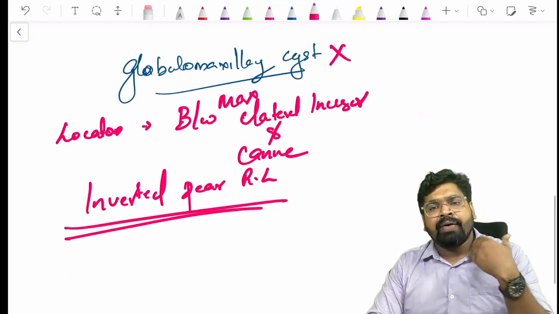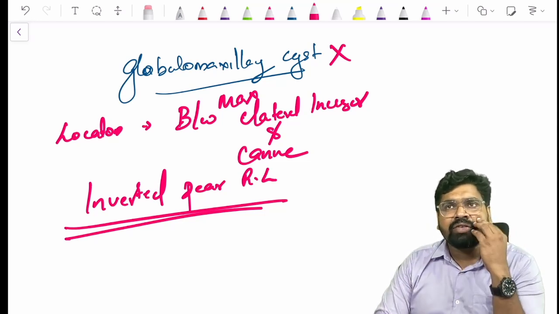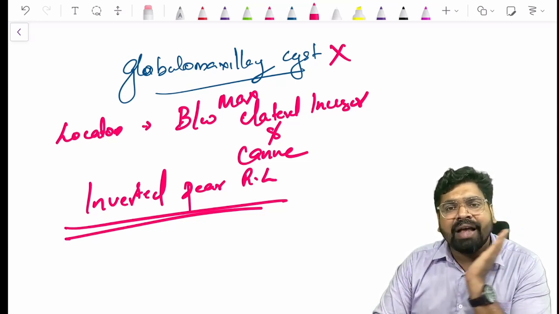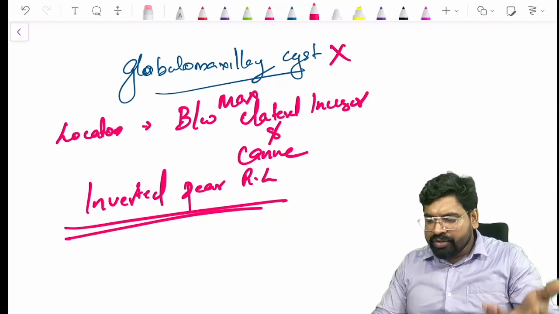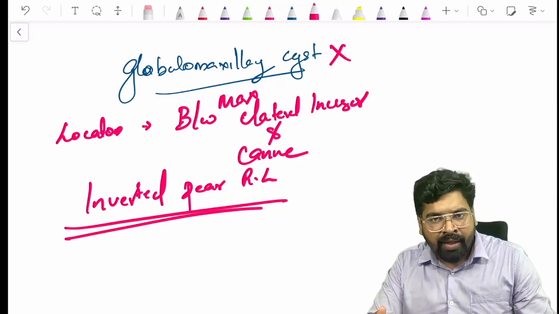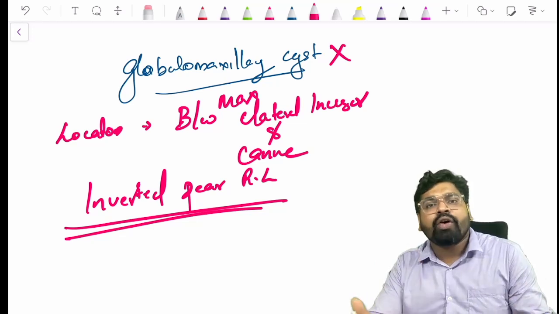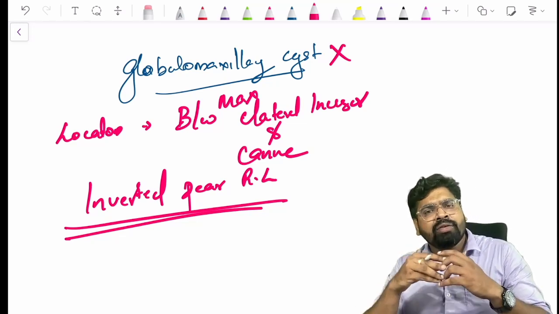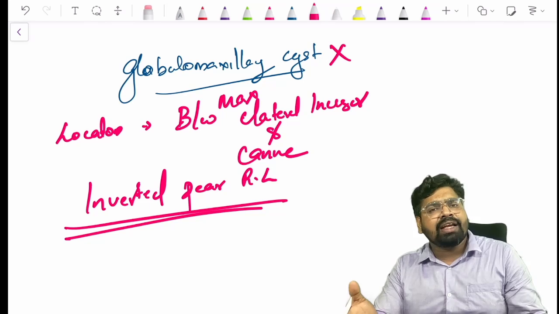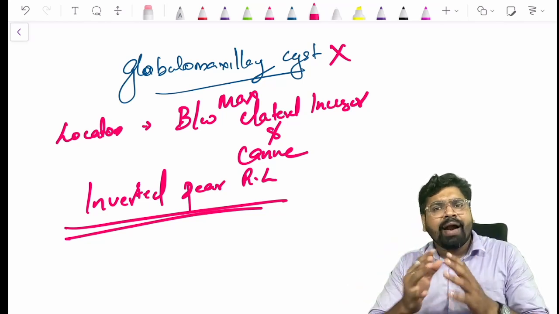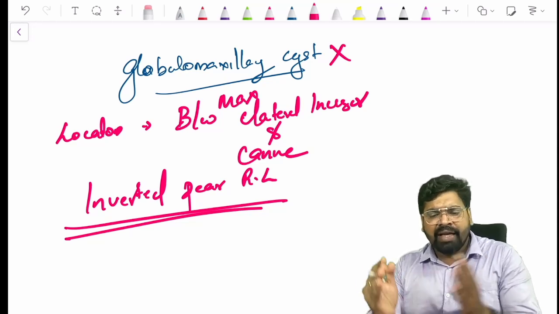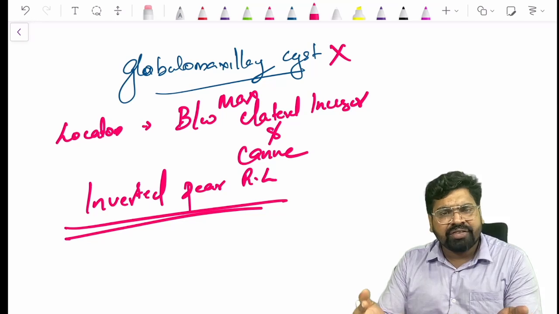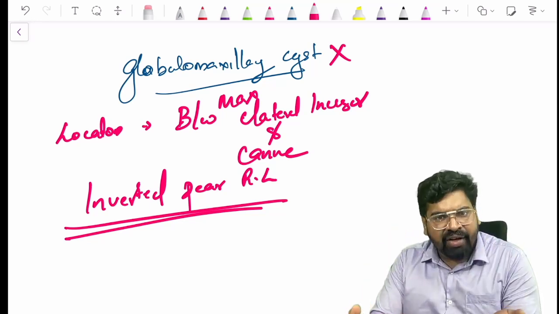Because sometimes when there is a swelling between the maxillary lateral incisor and canine, we remove the cyst and it will show some features of radicular cyst. Sometimes it will show some features of OKC. Sometimes it will show just a stratified lining epithelium. So we don't know what exactly this cyst lining is. There is no exact lining for this cyst, and no exact behavior of the cyst.